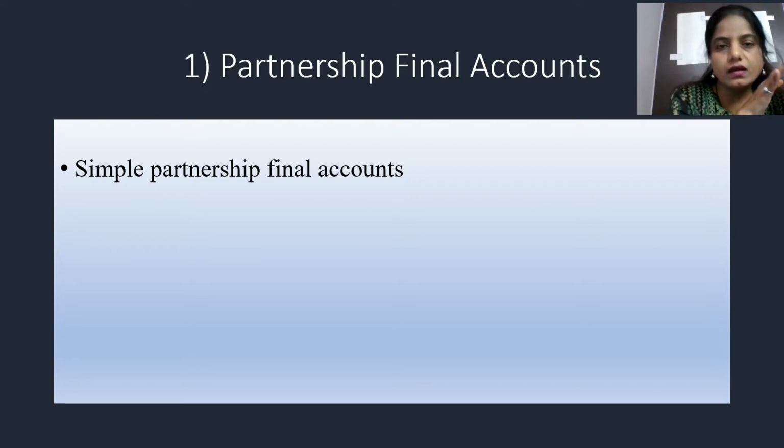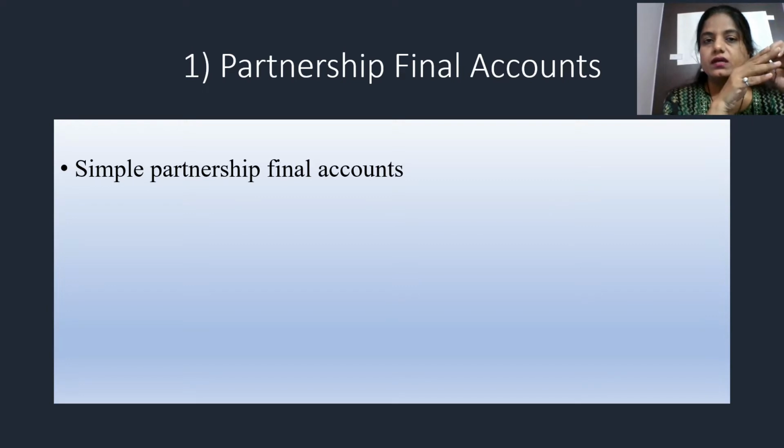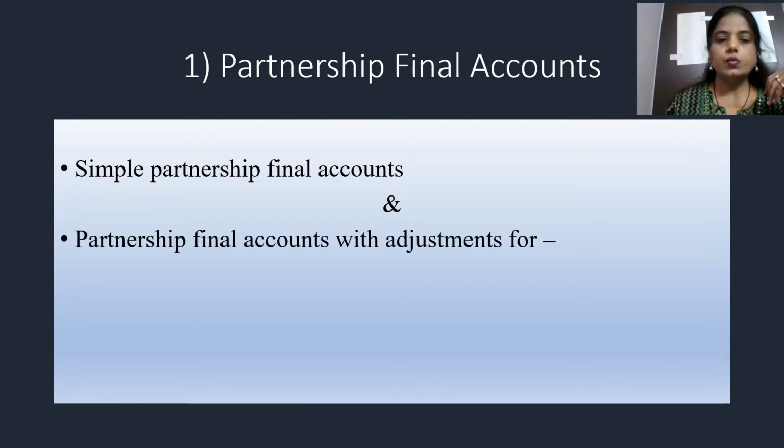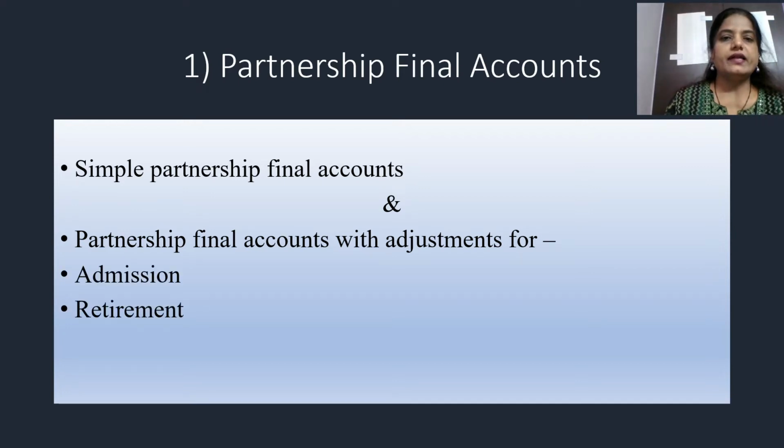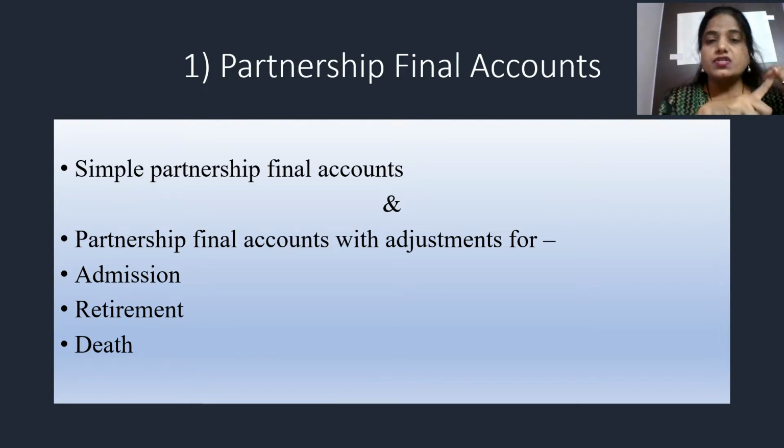Once we are thorough with this, that means after revising simple partnership final accounts, then we are going to see the new thing, that is partnership final account with adjustments for admission, retirement and death. Now admission, retirement, death, these topics you have also already done in 12th standard, right? The most lengthy and complicated topics that students used to find.